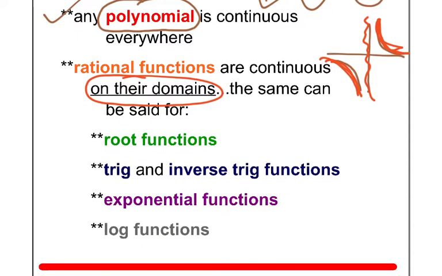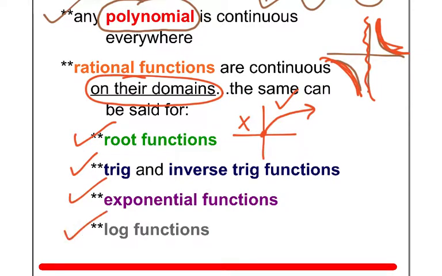And therefore, we can also say the same thing for root functions. You know, for example, a square root function is continuous for its own section that it's drawn, but it's not continuous over here because it doesn't exist over there. But for the part that you do draw, it is continuous. Same thing for inverse and just regular trig graphs. It's continuous on its own domains, exponentials, and log functions as well. Okay, so in general, most graphs are continuous, especially if they're polynomials, but for the ones that are not always continuous everywhere, they're continuous on their respective domains, and so we're safe for that.